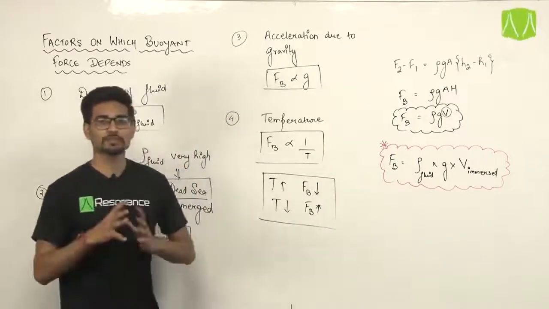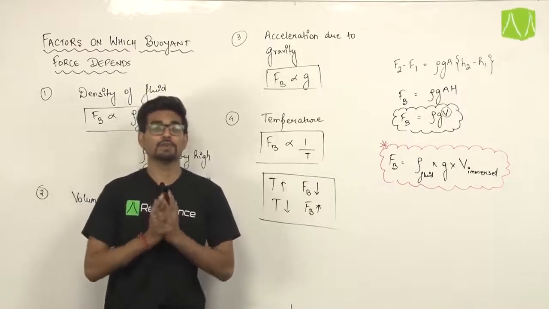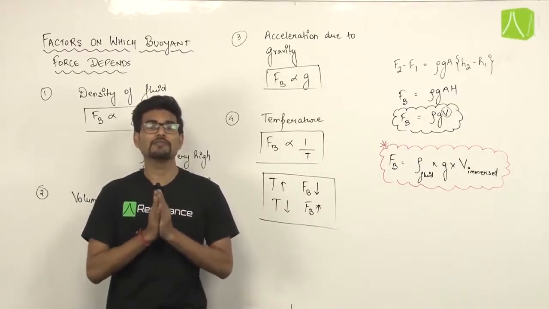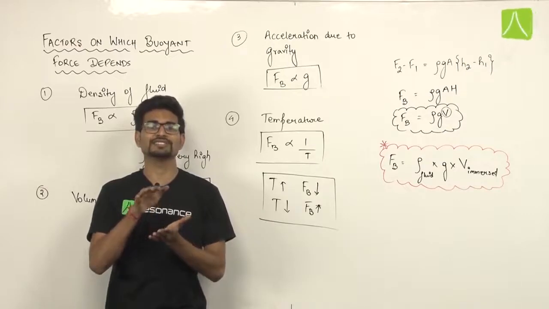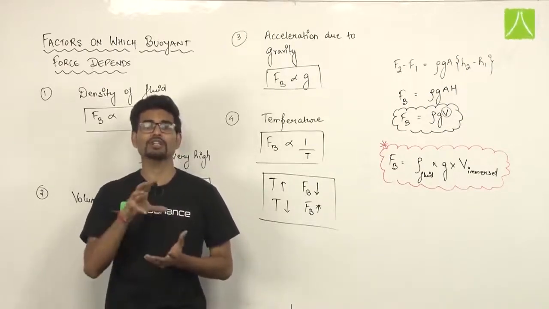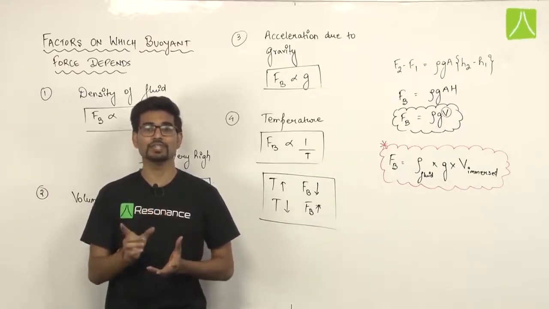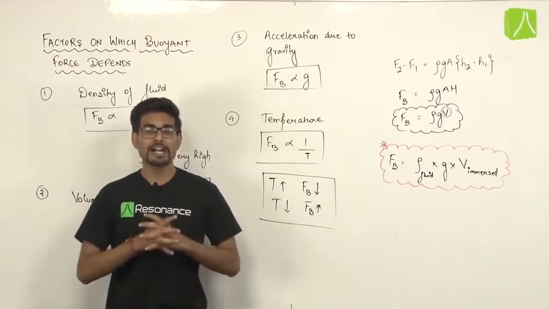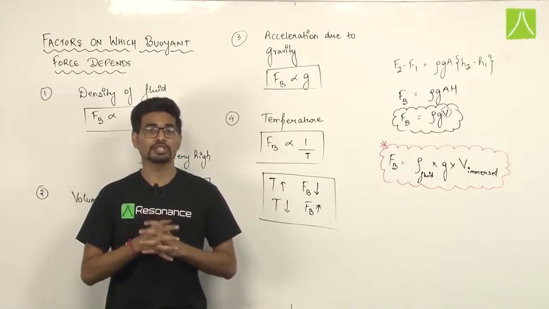So we have seen what buoyancy is. Buoyancy is the tendency of a fluid to apply an upward force on a body which is submerged in that fluid. That upward force which is acted on a body submerged in a fluid by the fluid is known as buoyant force or upthrust. हम उसको upthrust भी बोलते हैं.